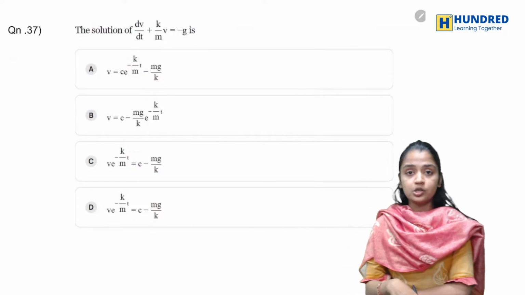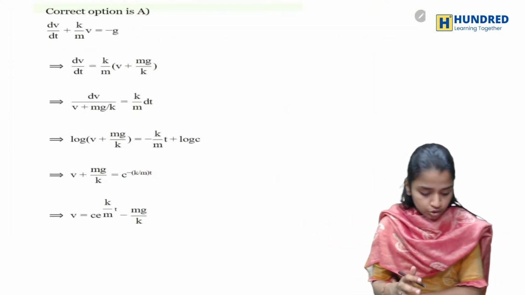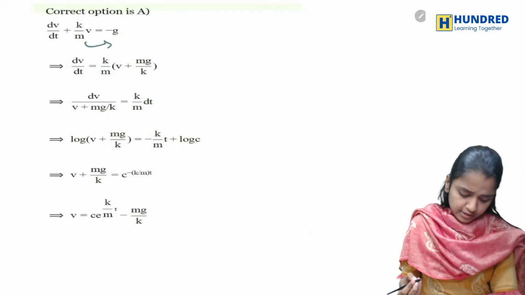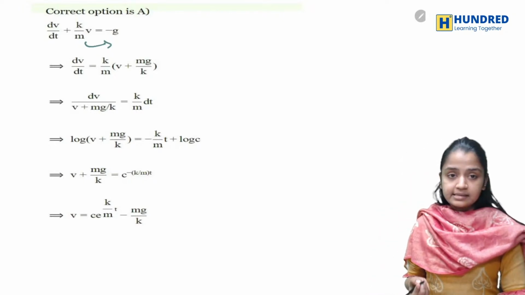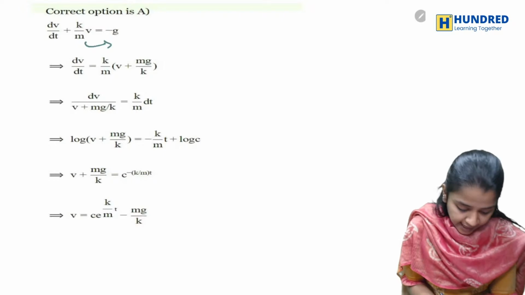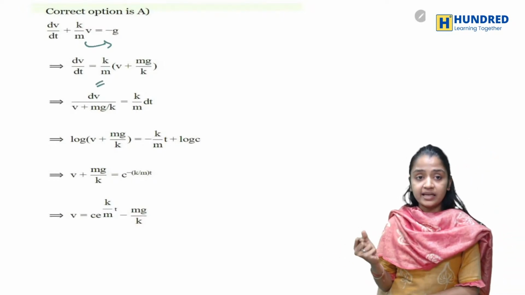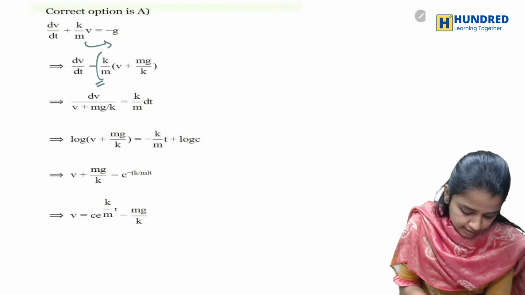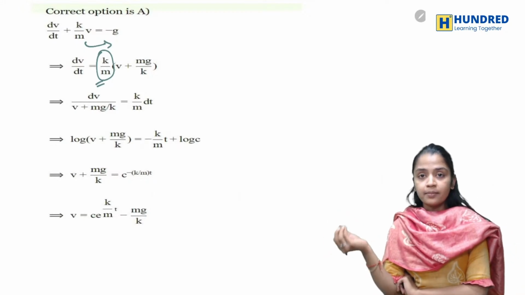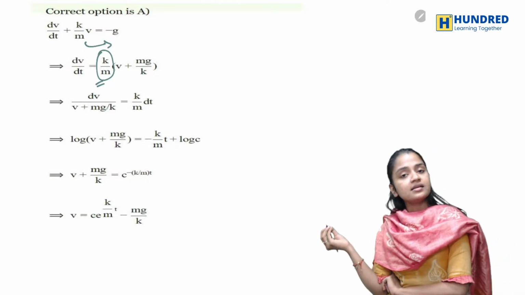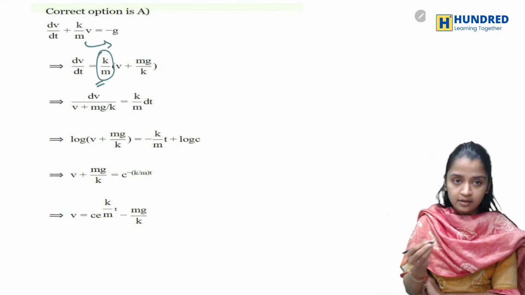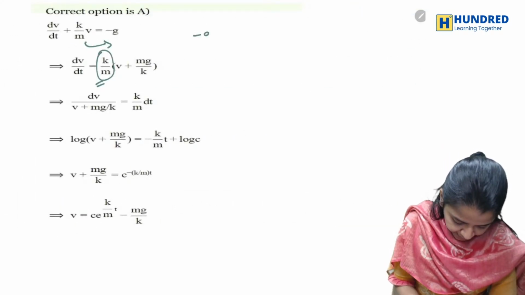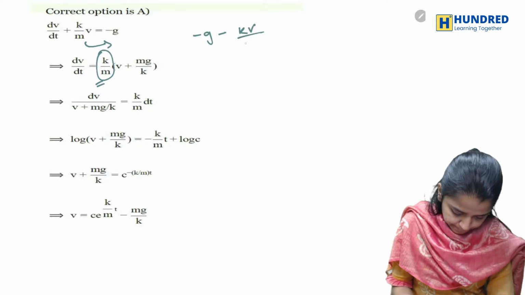Now you have a differential equation, and you have to find a solution for it. Now what happens is when I take this to the other side, it becomes minus. In the same way it becomes minus. And m is a constant, so I can take the minus to the other side. So here also it will become minus, inside that I have taken m. You'll have minus g minus k by m v. I'm just taking this to the other side. So basically it will be minus g minus kv by m.